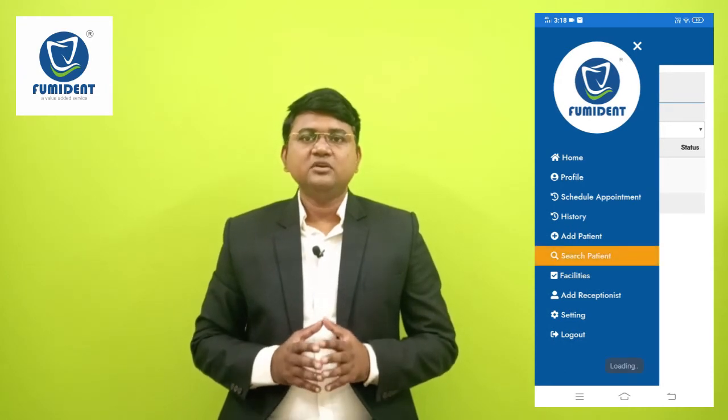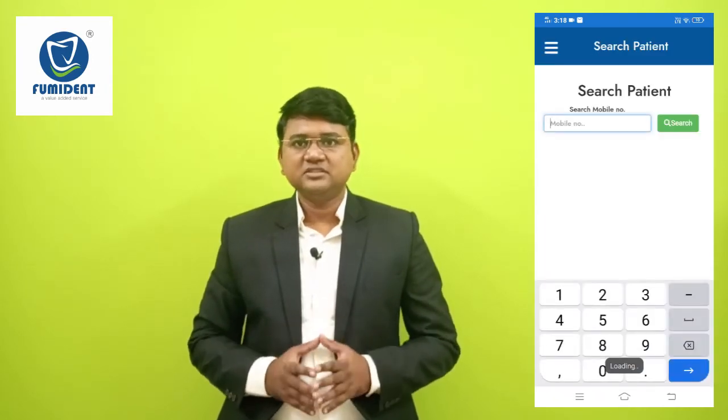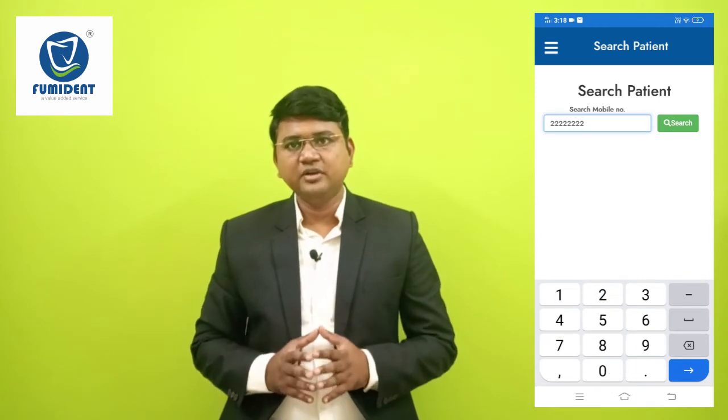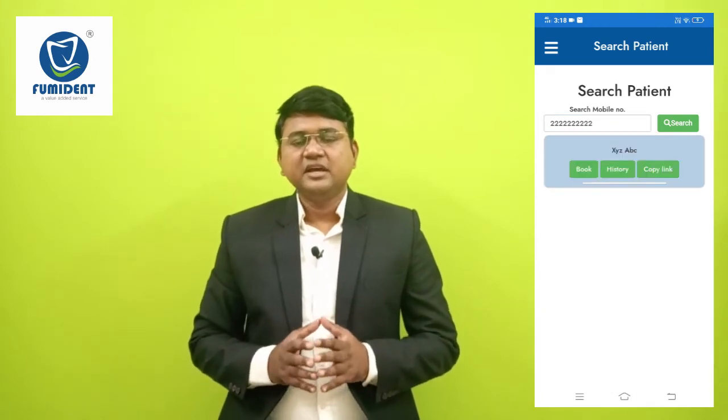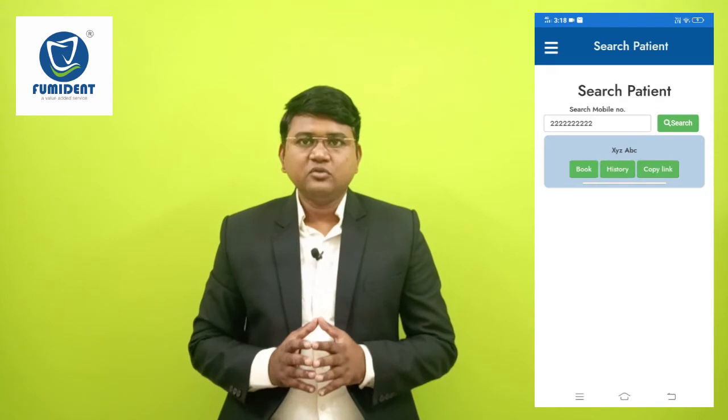At the end of the whole treatment, you have to click on search button where you can search this patient by adding a phone number. Here you will get 3 buttons in which you have to click on copy link button, and then you can send the whole patient's recorded data on your WhatsApp number or patient's WhatsApp number, as well as you can take a print of this by opening your WhatsApp on laptop, and you can maintain the whole printed record in your file for future reference. One more feature is there in this app.